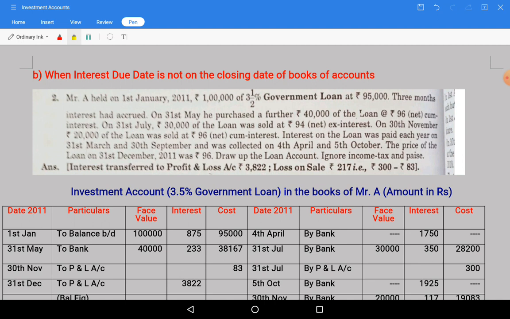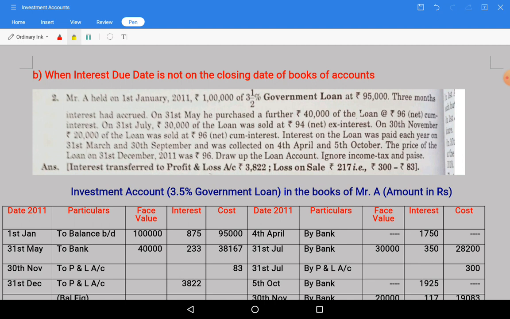But when there is a difference between the two dates, there will be an accrued interest portion that we need to take in the opening balance and closing balance, which we are going to see now.